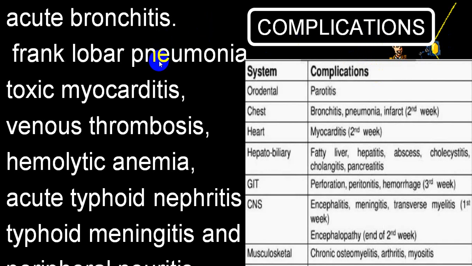Complications like acute bronchitis, lobar pneumonia, toxic myocarditis, venous thrombophlebitis, hemolytic anemias, acute typhoid nephritis, typhoid meningitis, peripheral neuritis, etc. are quite common. Also parotitis, bronchitis, pneumonia, pulmonary infarcts, myocarditis, fatty liver, hepatitis, abscess, cholecystitis, cholangitis, even pancreatitis, intestinal perforation, peritonitis, hemorrhage, CNS complications like encephalitis, meningitis, transverse myelitis, encephalopathy, musculoskeletal like osteomyelitis, arthritis, myositis, and even the eye can be involved in the form of uveitis.